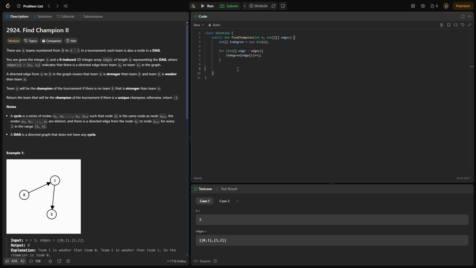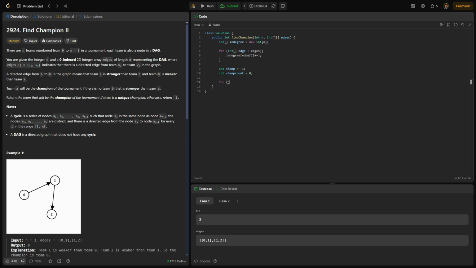And next, all we have to do is simply find our champion. Our champ is going to start as -1, for the situation where there is more than one champion. So we'll have an integer champ count. As long as champ count is only 1, we will return the champ. Otherwise, we're going to return -1 because we can't have more than one champion.